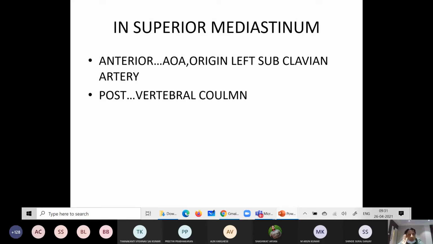of the thoracic duct. As it extends, the posterior important structure continues to be the vertebral column. So anteriorly, at the level of the superior mediastinum, are the arch of aorta and the origin of the left subclavian artery, and posteriorly is the vertebral column.